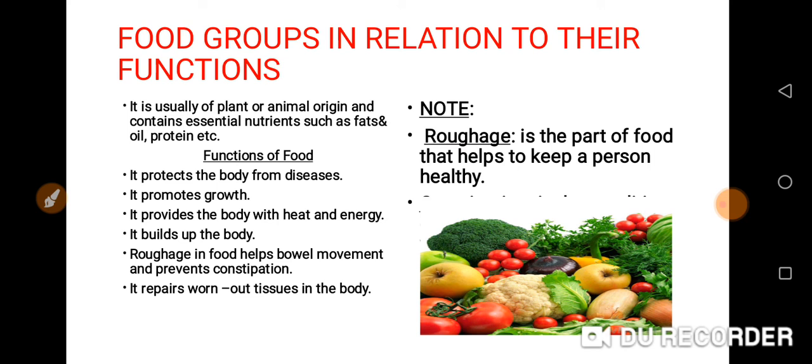So that is constipation. But by the time you take food that contains roughage, that is fruits and vegetables, it helps to prevent constipation. It helps in bowel movement. So roughage is the part of food that helps to keep a person healthy.